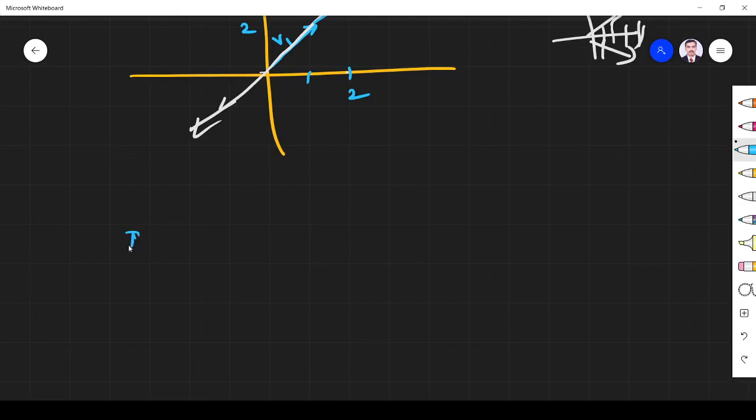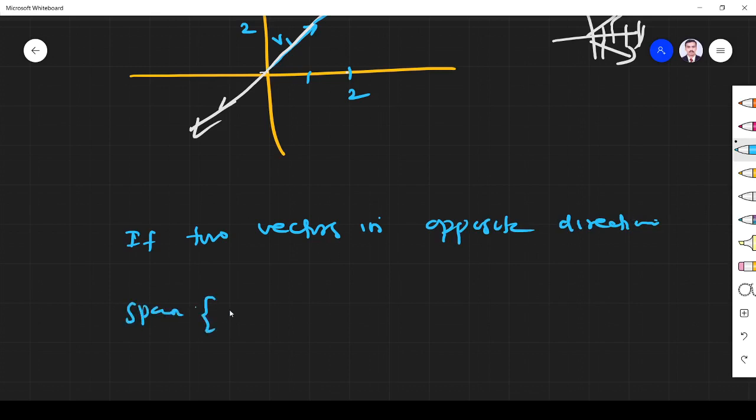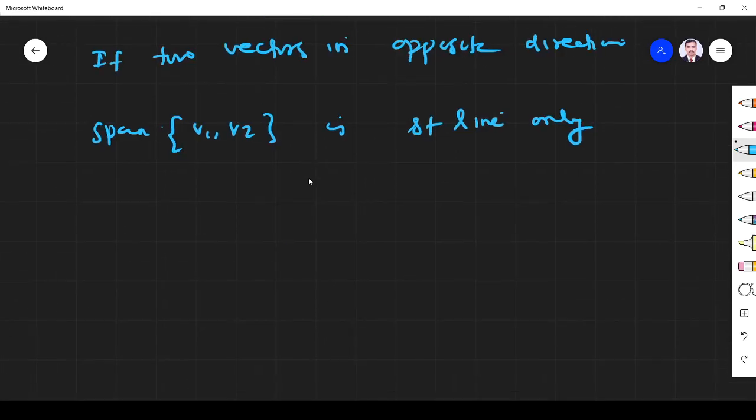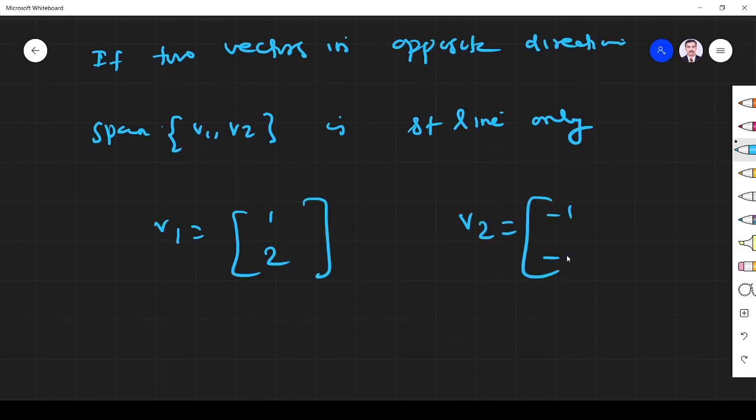Next point, if two vectors are in opposite directions, the span of v1, v2 is again a straight line only. Why? Let us take two vectors, v1 as (1, 2), and v2 must be opposite to v1, that means (-1, -2).